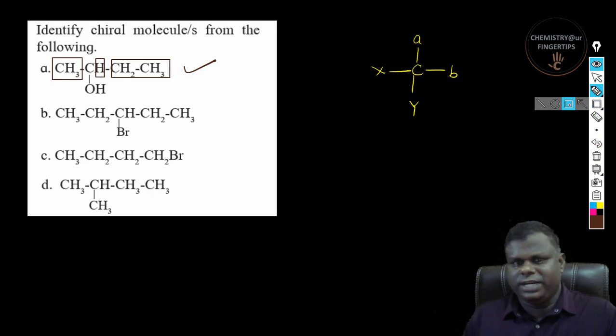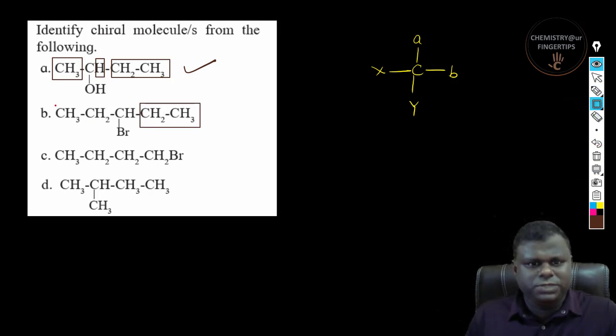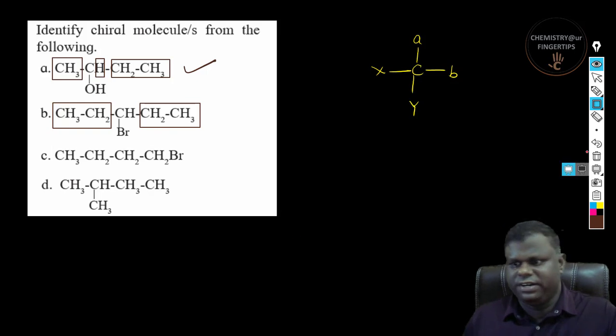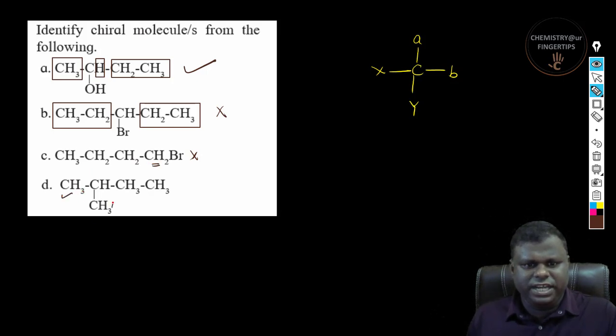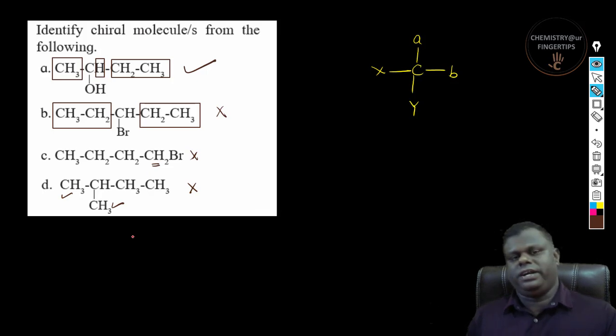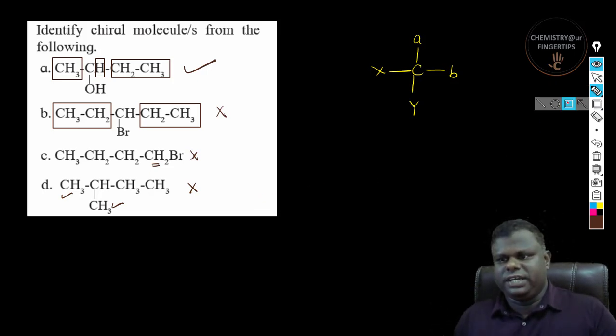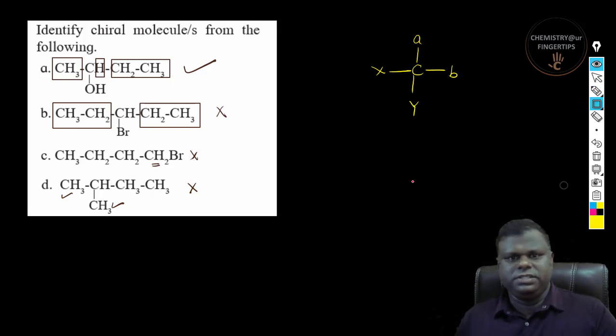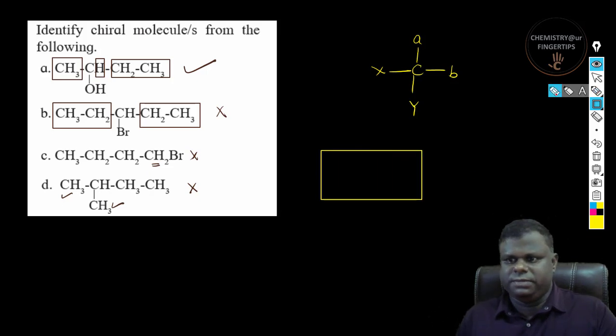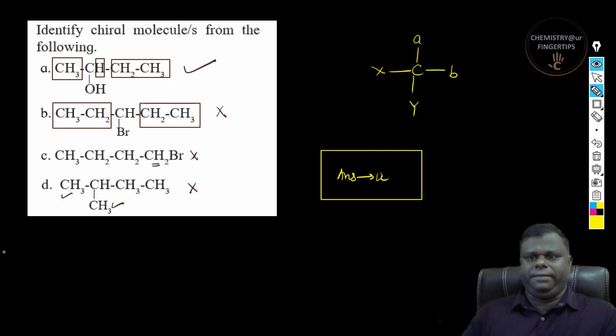So now let's have a look at the second one. Can you see these two groups are similar over here, right? So this is not chiral. Again, this is not chiral because can you see CH2 fragment? And if you could see here CH3 and CH3, again, this is not chiral, right? So what is the correct answer? The correct answer over here is nothing but option A. So I'm going to write here answer is A.